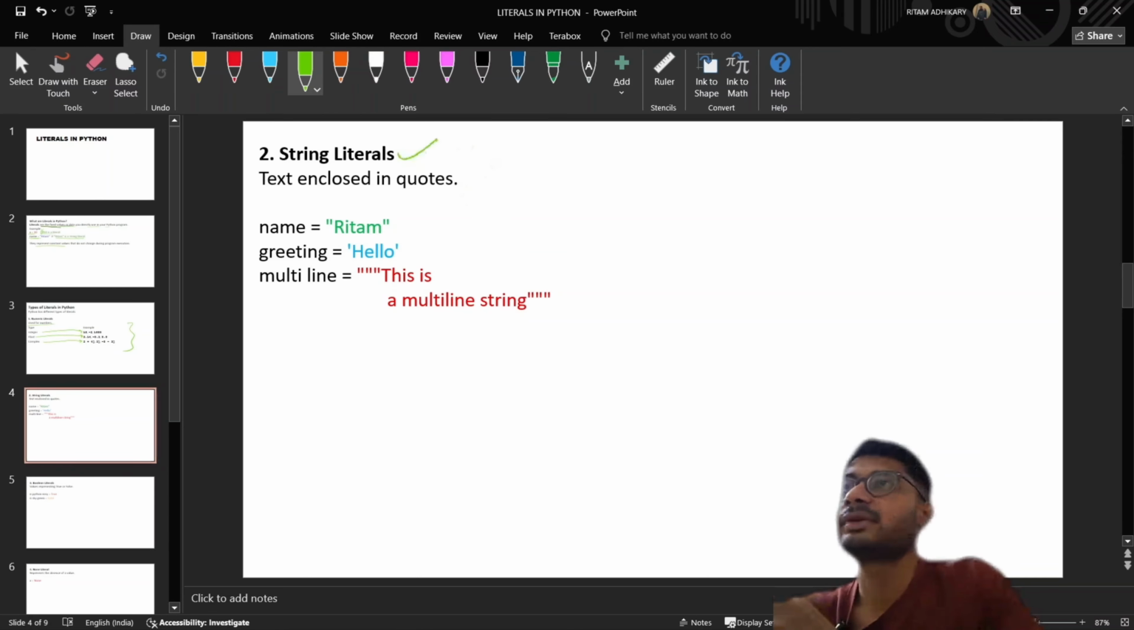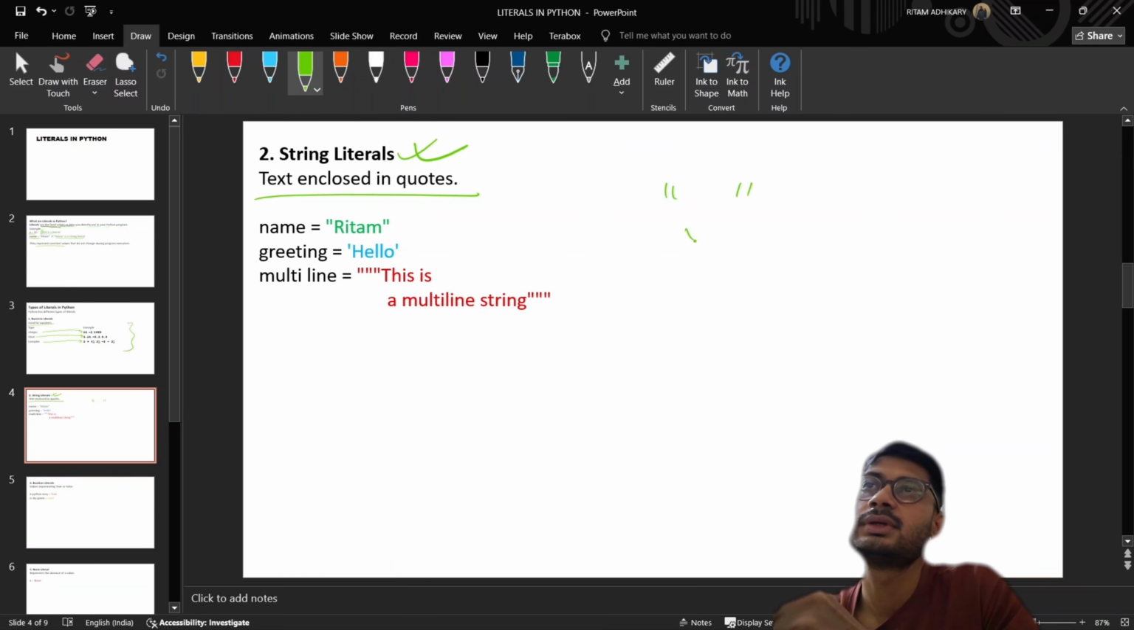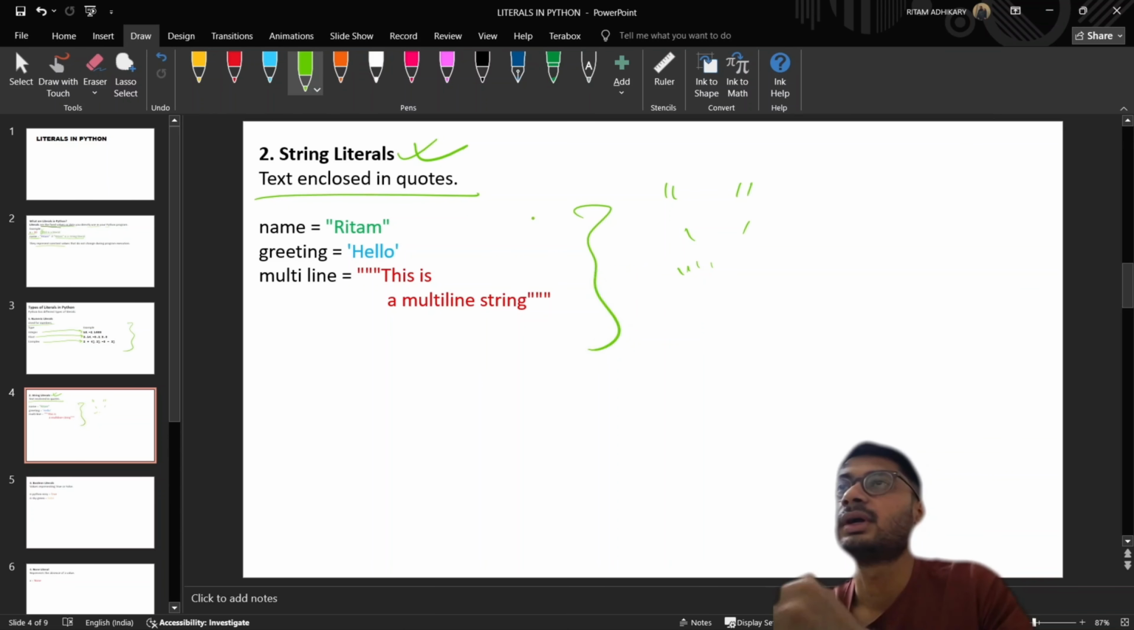Next up is string literals. Text included within quotes. You can use double quotes, single quotes, or triple double quotes, whatever. It is taken as string type. So name = "rhythm", greeting = 'hello'. See, here I have used double quotes, but here I have used single quotes. Both work.